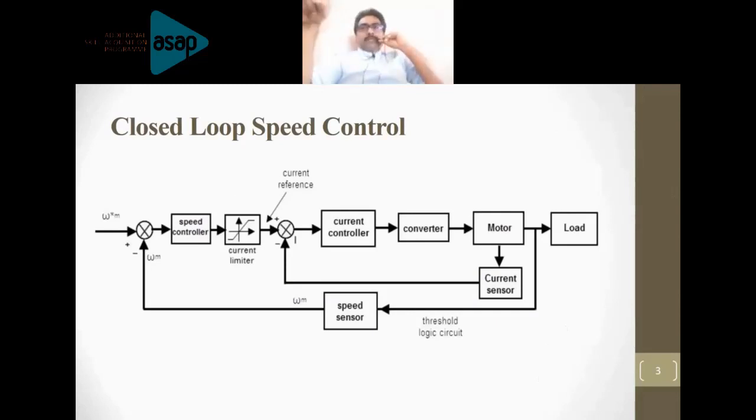The speed of the induction motor can also be controlled by controlling the rotor side. That is done by two different methods, either by adding external resistance on the rotor side or by implementing slip power recovery schemes. In this session, we are going to concentrate only on the slip power recovery schemes, and beforehand we will have a brief outline on this external resistance control of the induction motor drive. Go to the next slide.